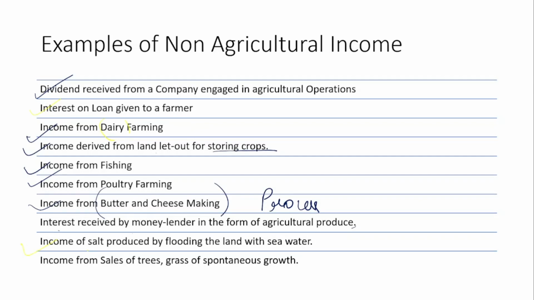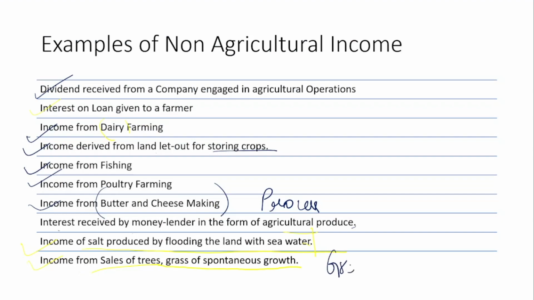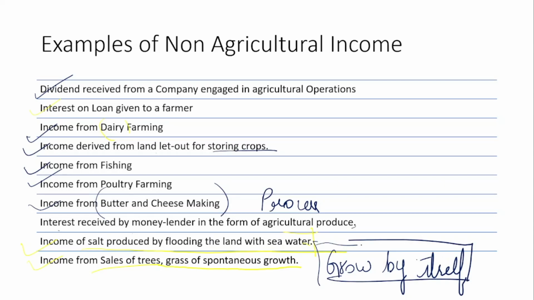Next, income of salt produced by flooding the land with seawater. That is not an agricultural thing, so it is not considered as agricultural income. Then income from sale of trees and grass of spontaneous growth. What is the meaning of spontaneous? It means it is grown by itself. You would have seen certain forests, where the trees would have grown by themselves. Such kinds of trees, if you sell, it is not considered as agricultural income. You should have grown your own trees, and if you sell those trees, yes, it is considered as agricultural income.